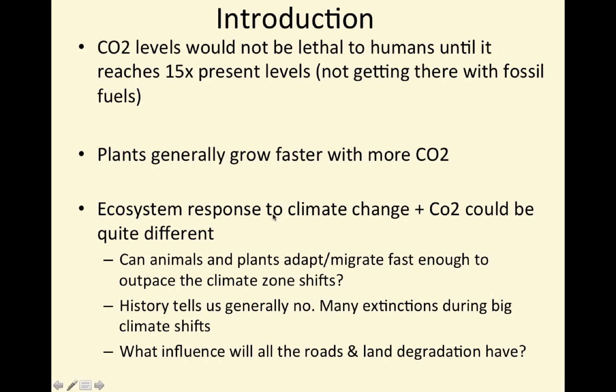Can animals and plants adapt or migrate fast enough to outpace the climate zone shifts? History generally tells us no. Many of the large extinctions happened during big climate shifts. So what influence will all the roads and land degradation that are on top of a climate shift right now have?